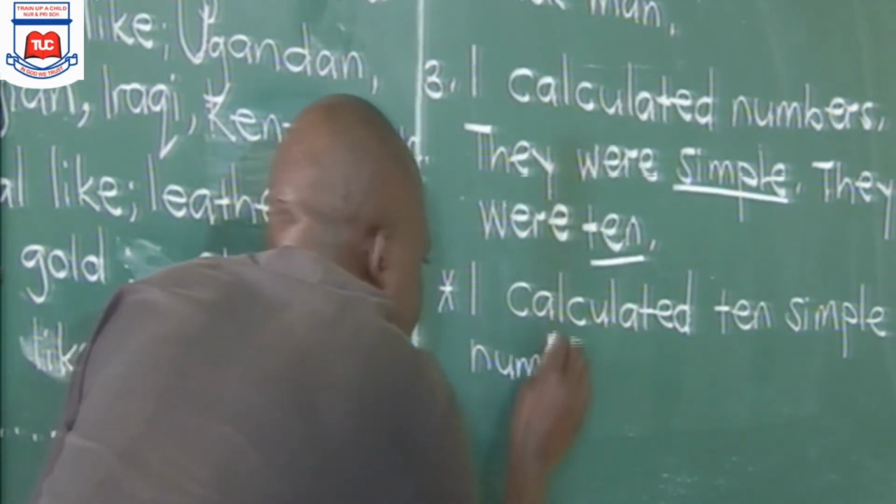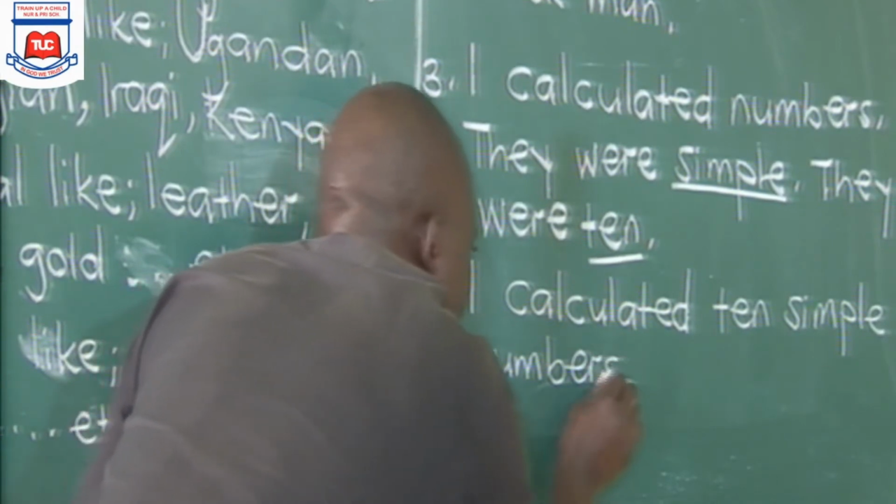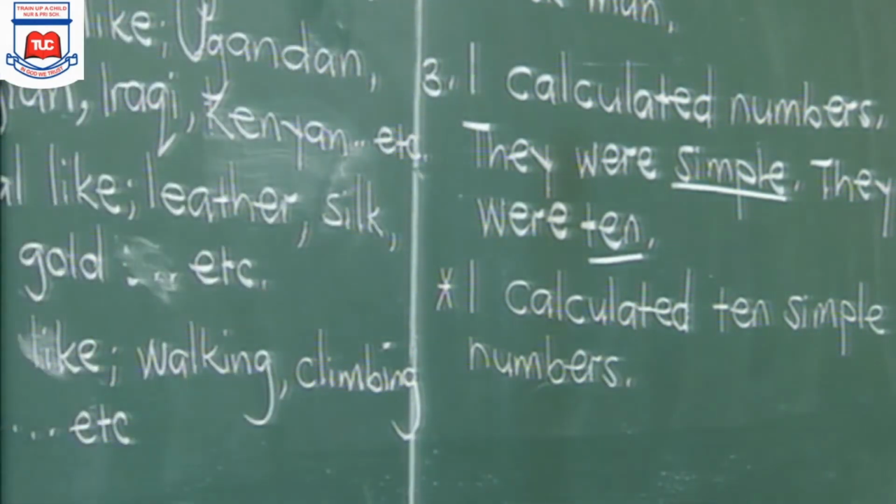When you do that, it means you have ordered your adjectives in their correct positions. Let us look at example 4. At least 2 or 3 examples, then we shall be at least conversant with that. Number 4.